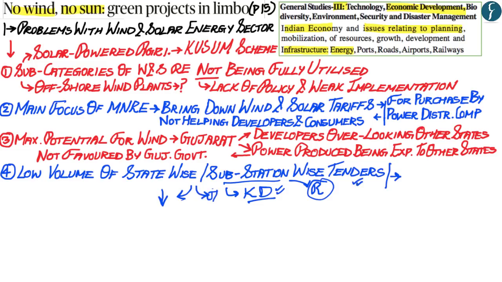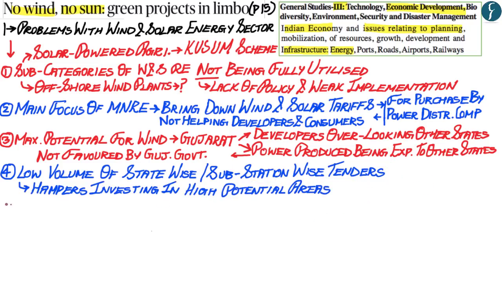Now, what would happen in substation-wise tenders is that the substation located within Jaisalmer or in Kutch would give out a tender, and the developer would have to provide the electricity that it has produced to this substation only. And it is this substation which will distribute the power to other states or other regions. However, a problem which has been highlighted by the developers within the wind and the solar energy sector is that the volume of substation-wise tenders is quite low.